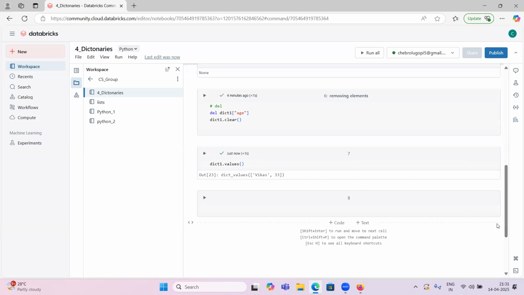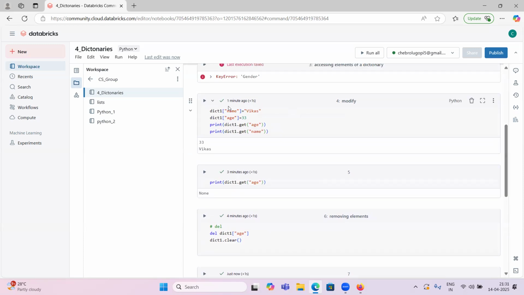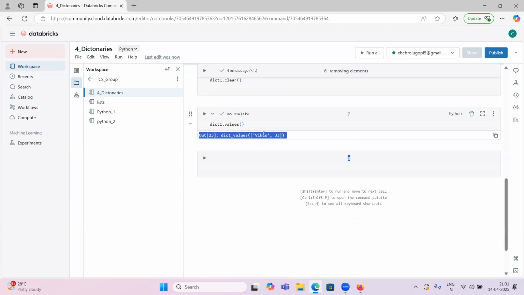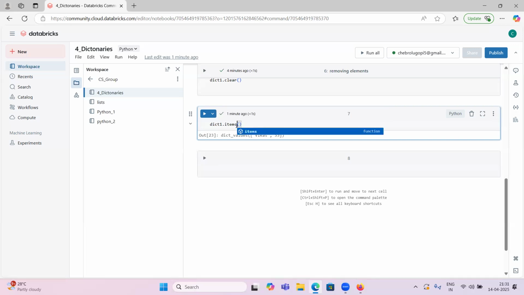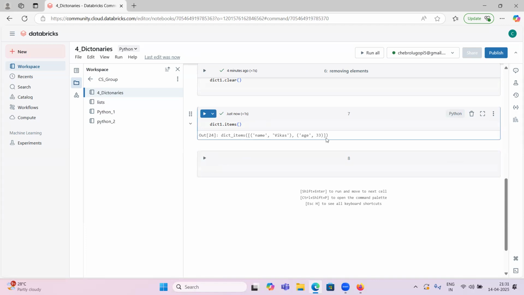In that example I am saying, but in our dict one we have only two keys and two values and two items. So if you want to print keys, you use keys. If you want to print values, you can write values here. If you want to know both key and value, then you can use dict one dot items. It will print both. So what are the dictionary items? Name Vikas, age 33. These are the two items it has.